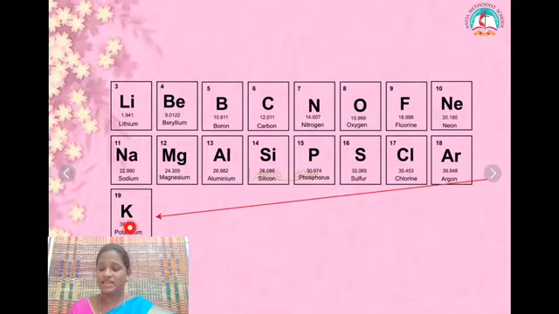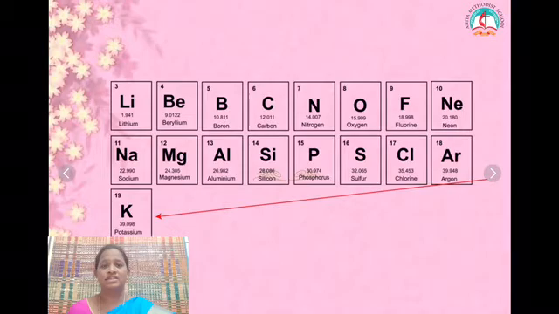So obviously the atomic mass of potassium is lesser than argon. So the placement of argon and potassium is not according to increasing order of atomic masses.